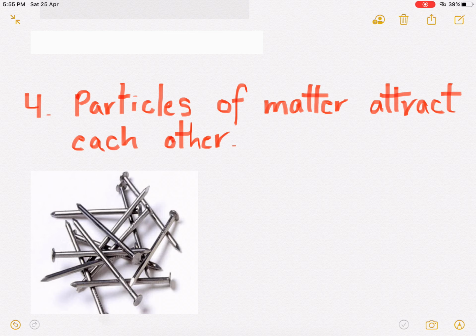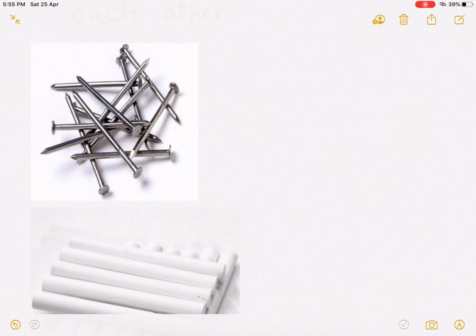So the iron nail has a very strong force of attraction, and in the chalk piece the attraction force is less strong, so you can break it easily. If you can break something easily, it means less attraction force is present, and if you cannot break it, it means it has strong attraction force. So these are all the characteristics of particles of matter.